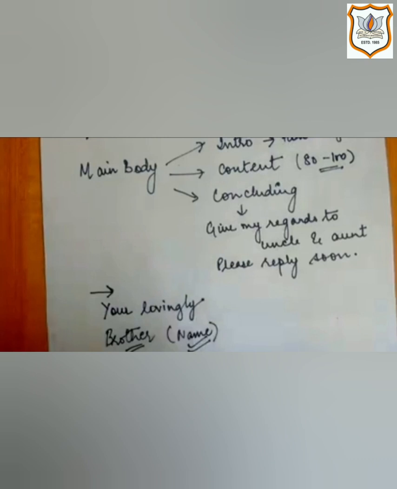After content is over, concluding means you end the letter by giving the regards to uncle and aunt, and this is just an example. Please reply soon and all this. You can give regards to whomever you are writing the letter. Last, leave the line and write down the subscription means lovingly or yours affectionately. Next line you write your name. Be careful not to write your surname. Have a look at the informal letter I am giving here.